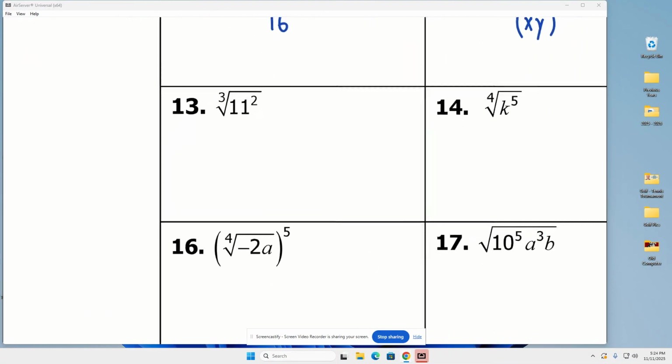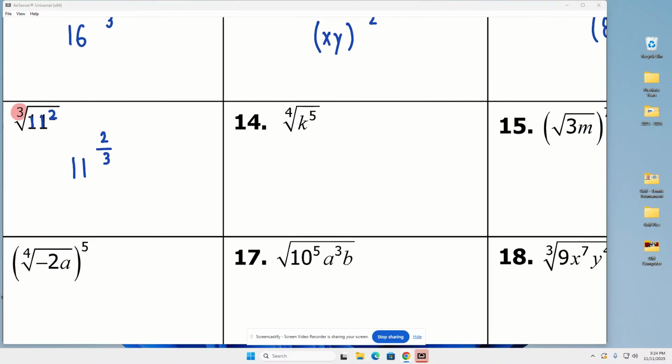These are hopefully getting even easier for you. So look at this one. This one we could square 11 if we want, but I'm just going to leave it and rewrite it as an exponent. Start with the root. It becomes the denominator of my fractional exponent. The radicand is 11 squared. So I have 11 as the base and 2 as the numerator. So this is 11 to the 2/3 power.